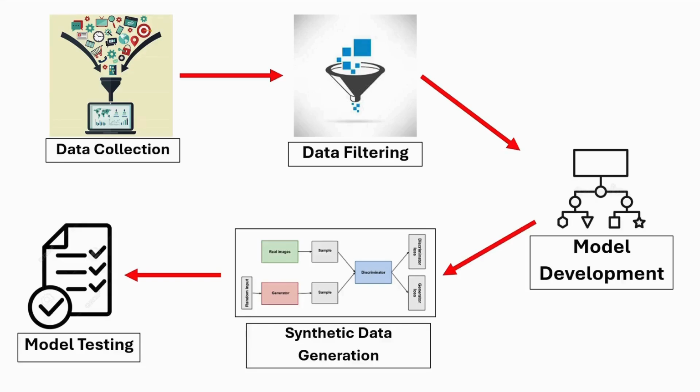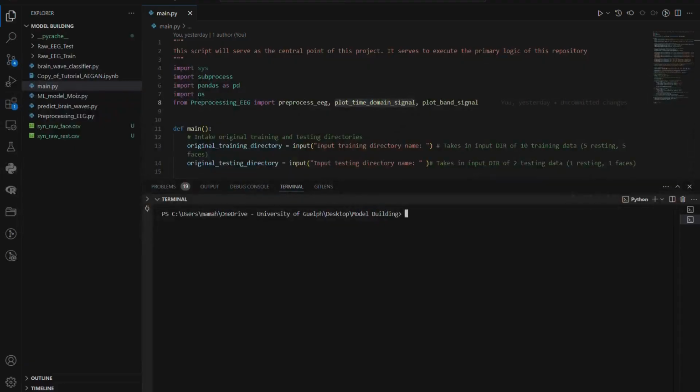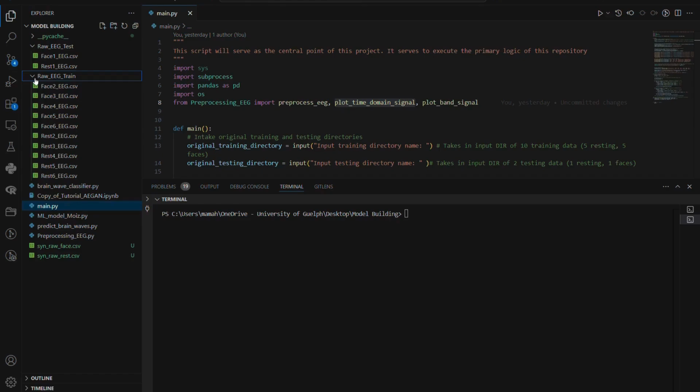This was a brief summary of our workflow, but there is more information regarding the different tools and steps used in the description. Now, I'm just going to present a run-through of the project, but before I hit start, the real collected EEG data is in these 2 folders over here, one for testing and one for training, and the synthetic data generated by the GAN is over here.